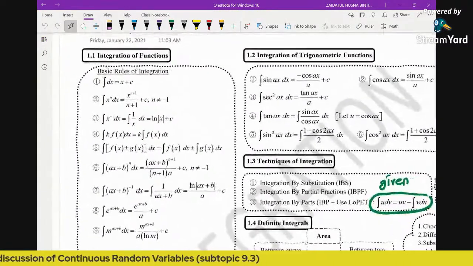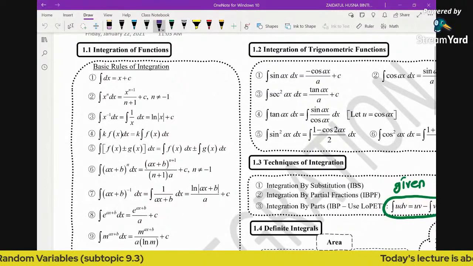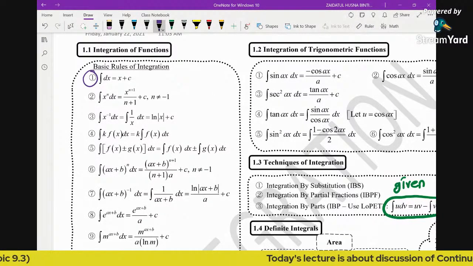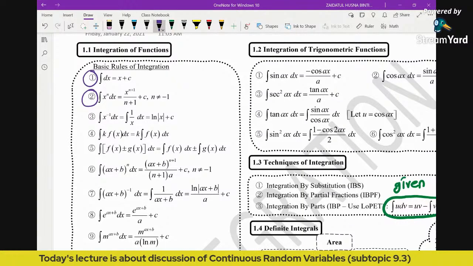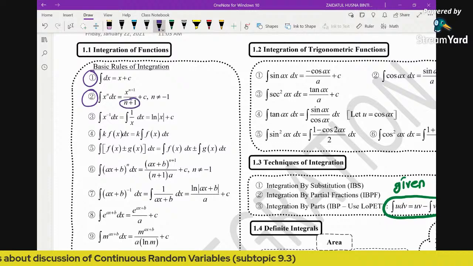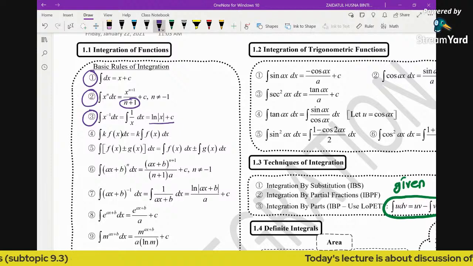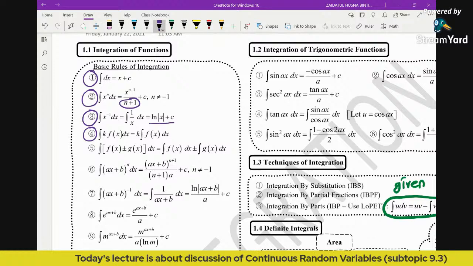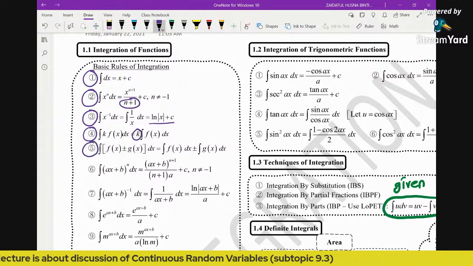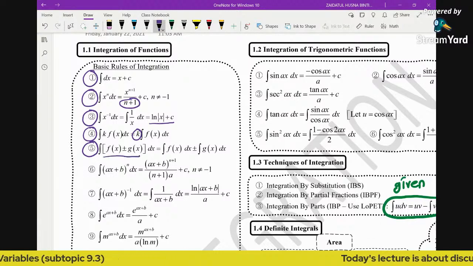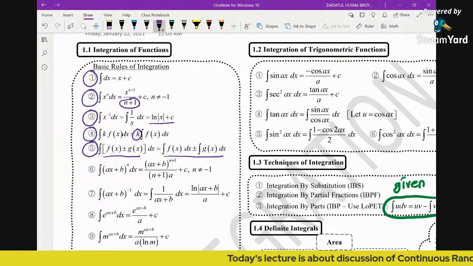Make sure you know all these basic rules: how to integrate a constant function, and how to integrate a polynomial, where the power is added by 1 and divided by the new power. If you have the reciprocal 1 over x, integrating 1 over x will give you ln x. Integrating a scalar multiplied by a function, you just take the scalar out. If you have a sum or difference of two functions, you can simply split it into a sum or difference of two different integrals.